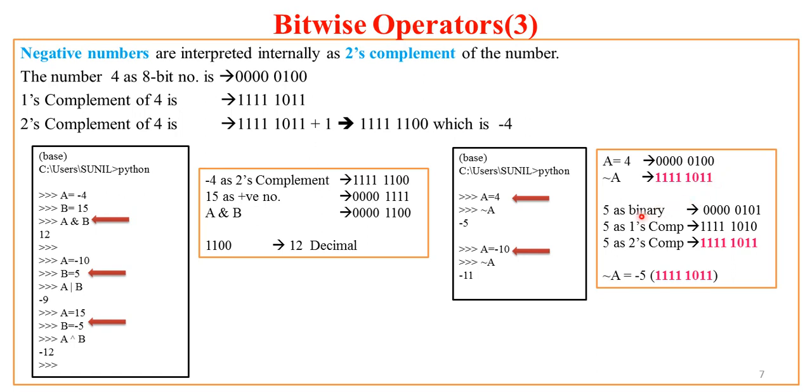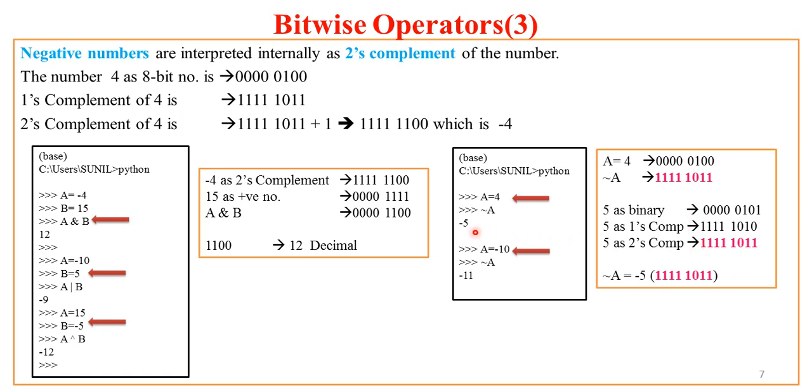Now let us try with the binary of 5. So binary of 5 is 0 0 0 0 0 1 0 1. Now what is the 1's complement of 5? It is 1 1 1 1 1 0 1 0. And what is the 2's complement? Just add 1 to the 1's complement. So you get the 2's complement. Now if you compare these two numbers, the negation of 4 and minus 5, they have the same bit representation.